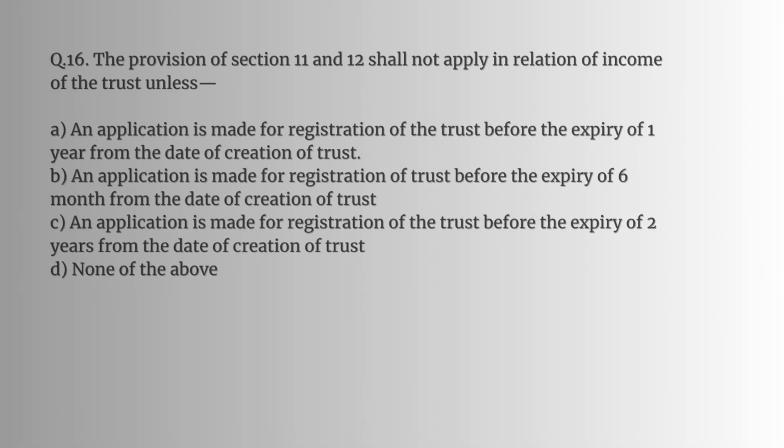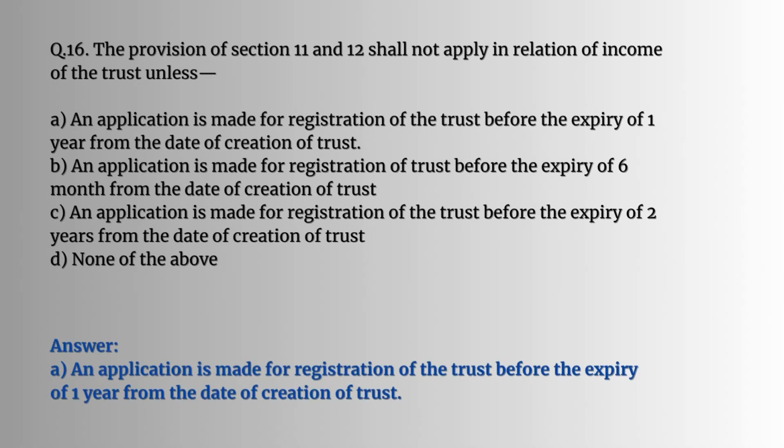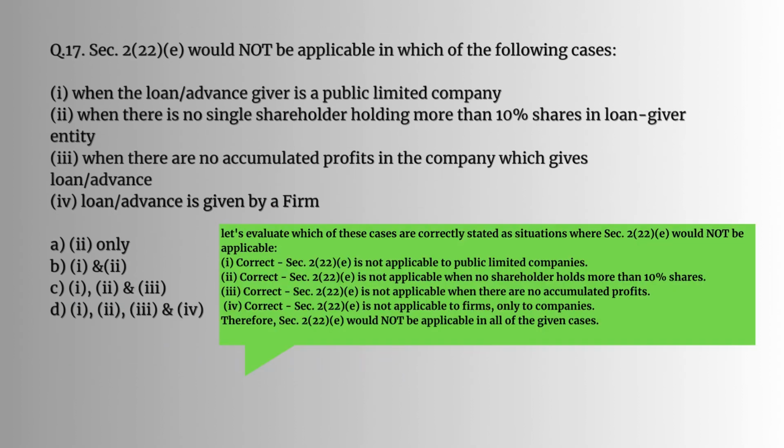Question number 16. The provision of section 11 and 12 shall not apply in relation to income of the trust unless, so here the answer would be A. An application is made for registration of the trust before the expiry of 1 year from the date of creation of trust.